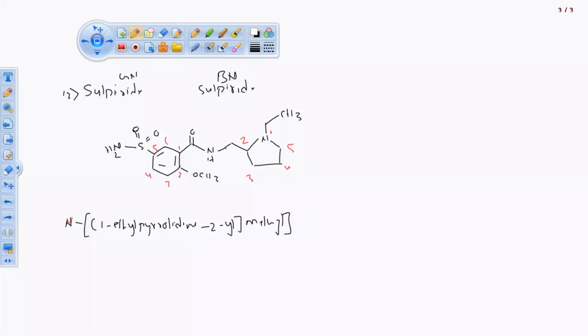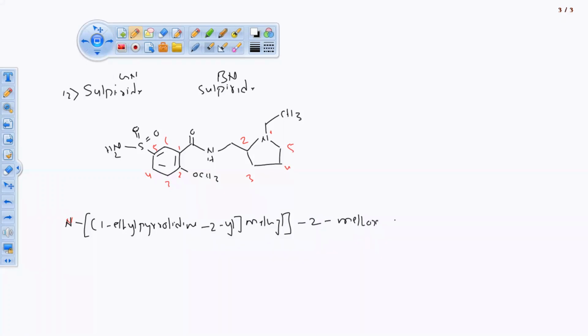Close the square bracket. So this also we have counted. Now this amide bond is left. On the second position of the benzene, we are having a methoxy group.